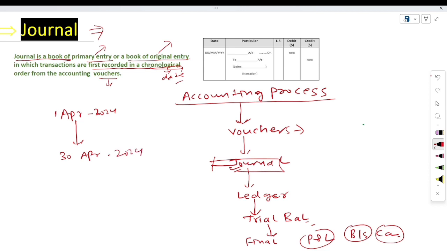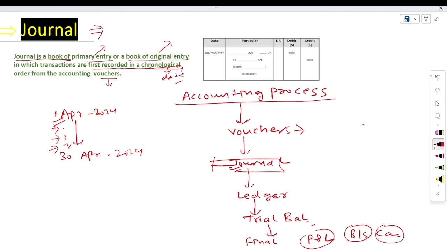Then chronological order means whatever transactions occurred on 1st April, you will record into the books of account on the date of 1st April. Later on you will record the transactions of 2nd April, then 3rd April, then 4th April. This sequence or series is known as chronological order in accountancy.